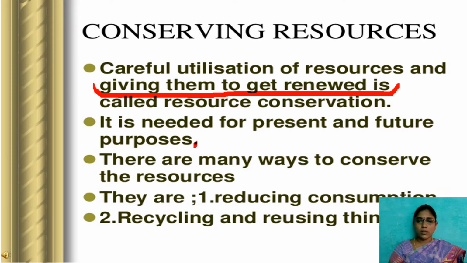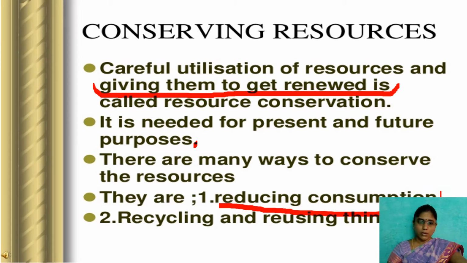What is the first one? Reducing consumption. If we need 2 units and we use 1 unit, that is what we call reducing consumption. Most probably in your homes you take care of this, but in our schools we are not.